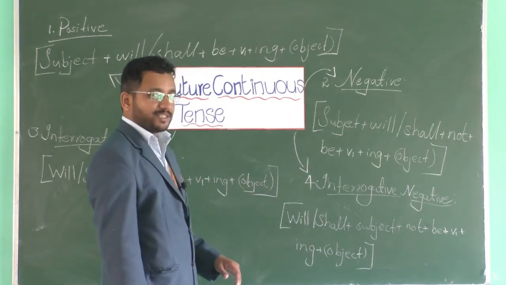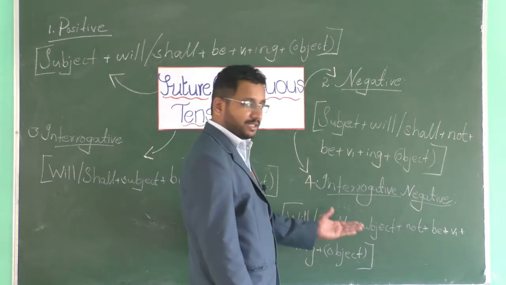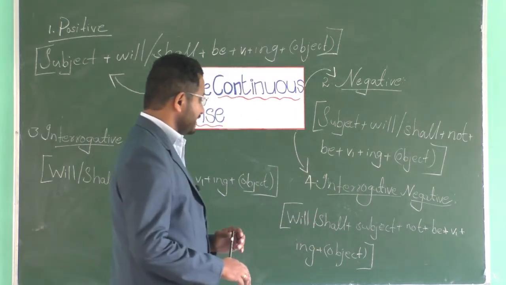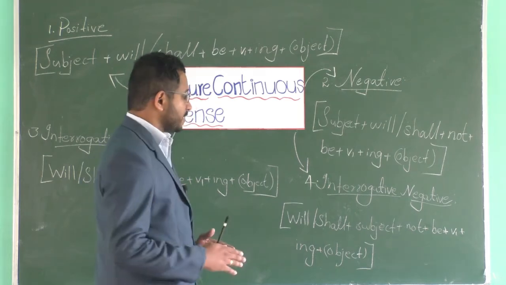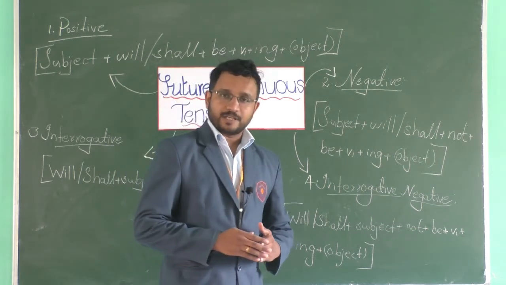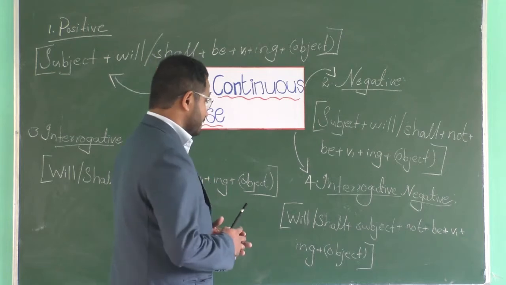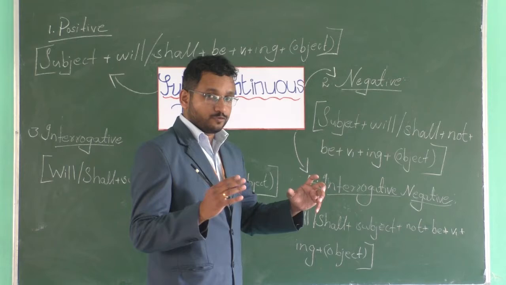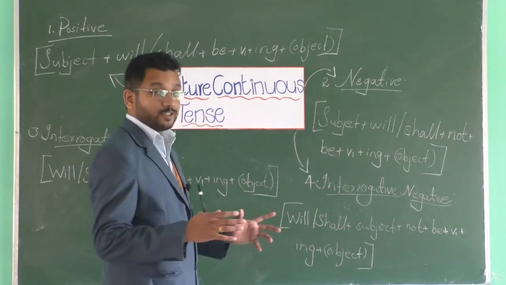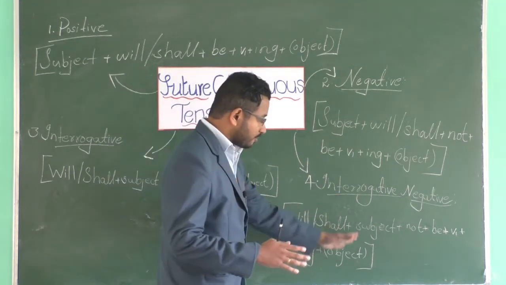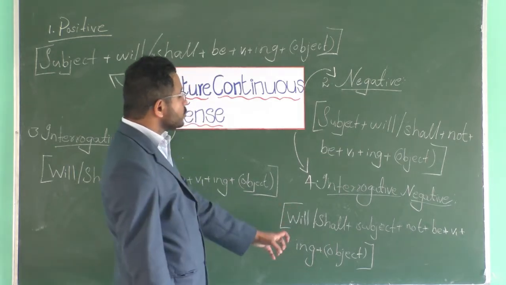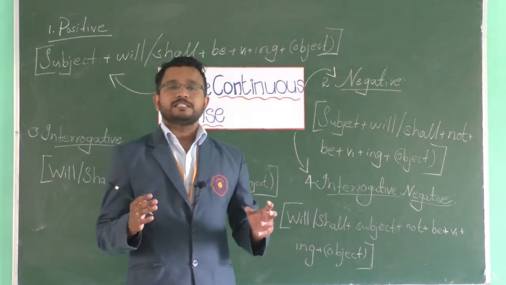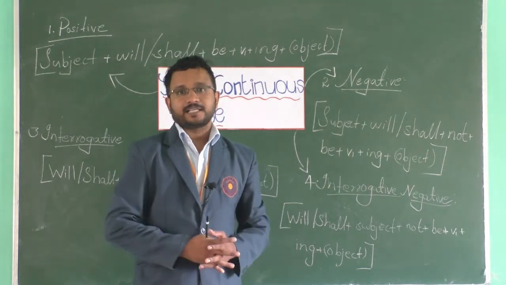It goes like this: will or shall plus subject plus not plus be plus v1 plus ing plus object. And the short form, just like will not, won't, shall not, shan't. So the short form will be won't or shan't plus subject plus be plus v1 plus ing plus object.